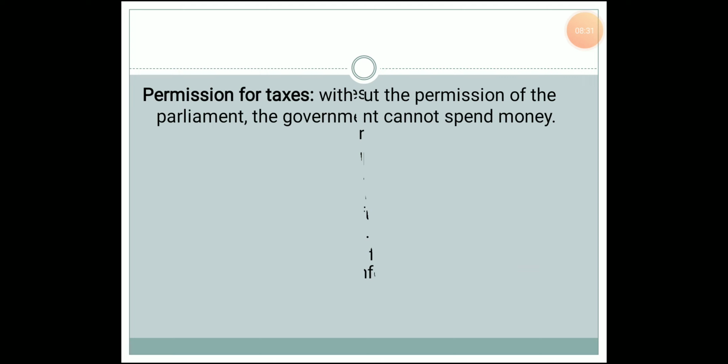And permission for taxes. We saw the main source of income for the government is taxes. But without the permission of the Parliament, the government cannot spend any money which is collected as tax. So these are the financial powers of the Union Legislature.